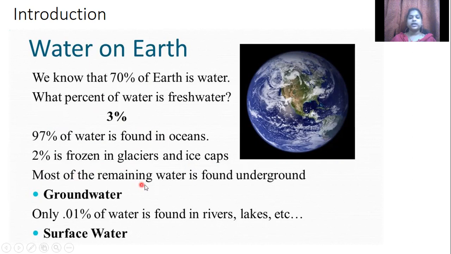Most of the remaining water is found underground. When the water is underground, you call it groundwater, and only 0.01% of the water is found in rivers, lakes, etc. That you call surface water. So this is a small introduction about water.